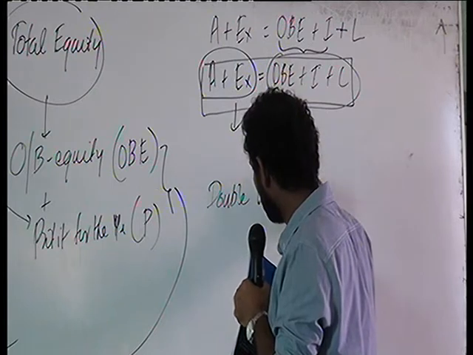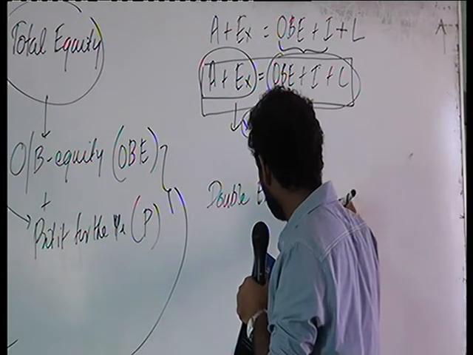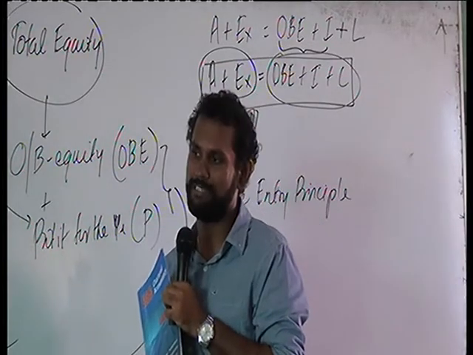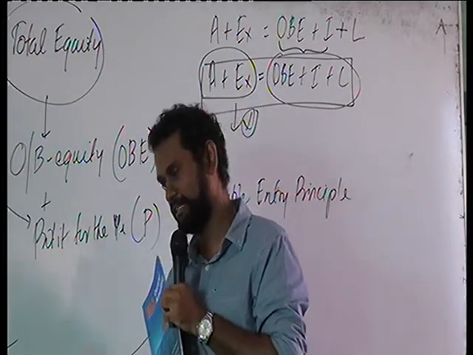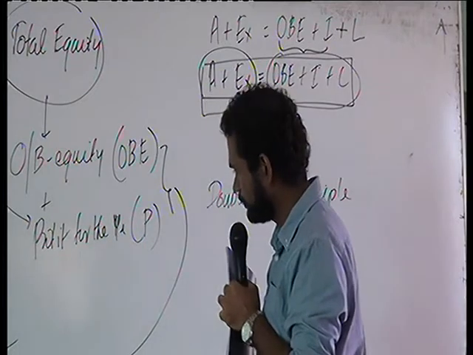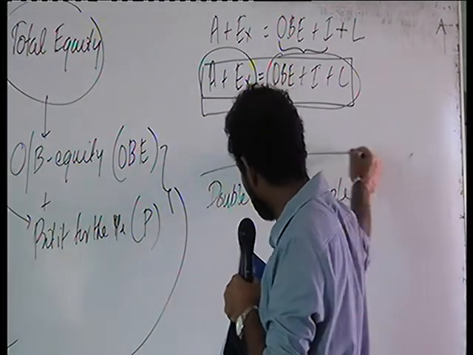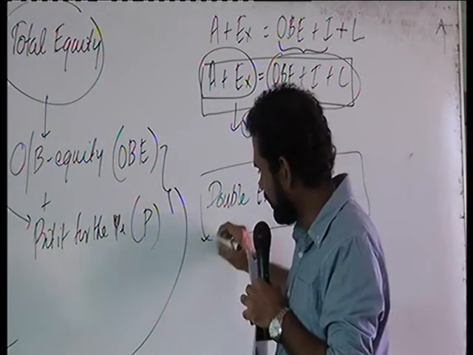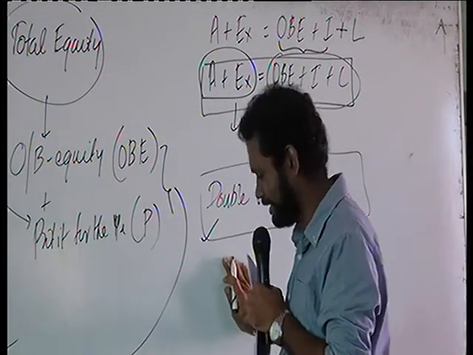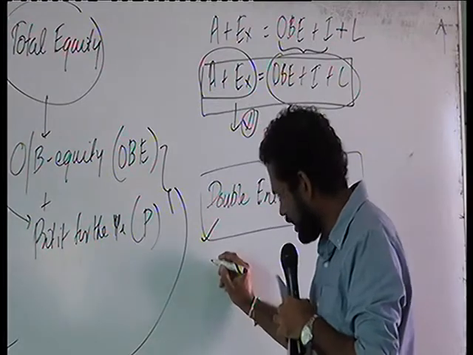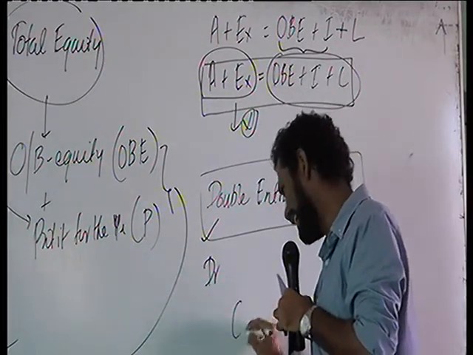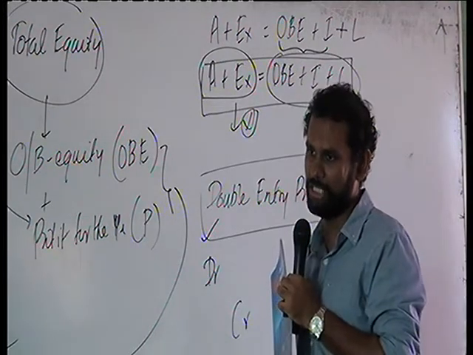Double entry principle, that is the basic principle in accounting, which was derived by Luca Pacioli, some time in the 1400s. Right, so the beginning of accounting, in those days. This double entry principle says every item that has a debit should have a credit entry that is equal to the amount.